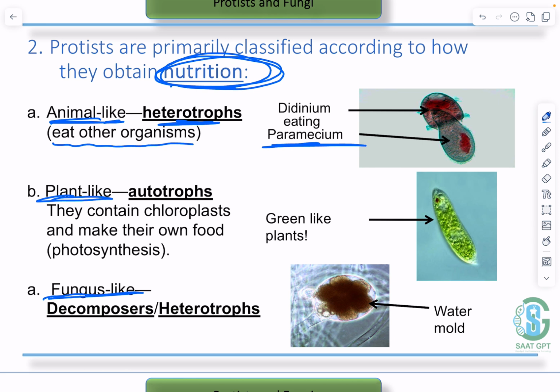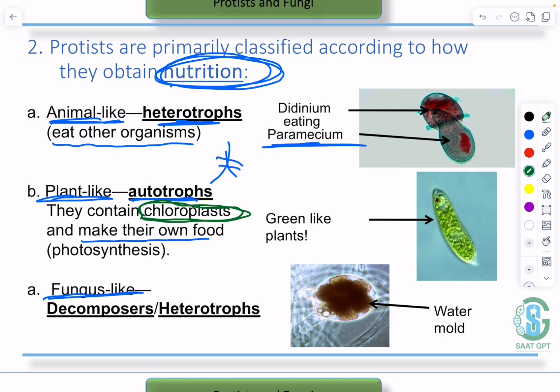The plant-like are autotrophs, the exact opposite of heterotrophs. Autotrophs make their own food, but they have a very important structure that helps them do so: the chloroplast. The chloroplast, by the way, is the structure that gives the green color to the leaves of plants.